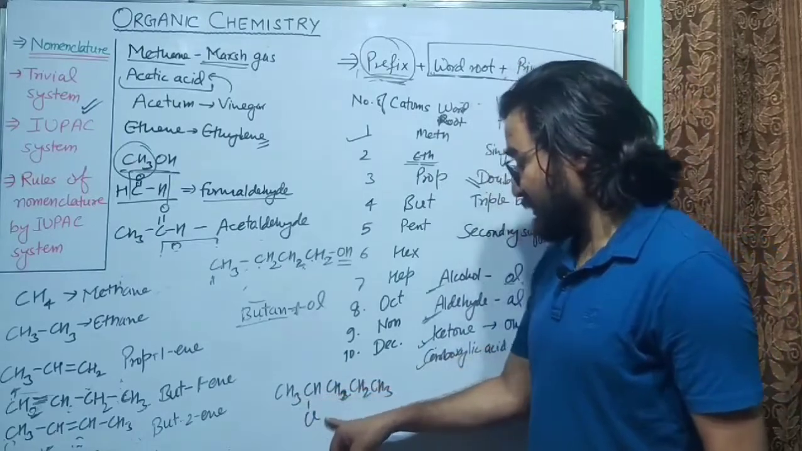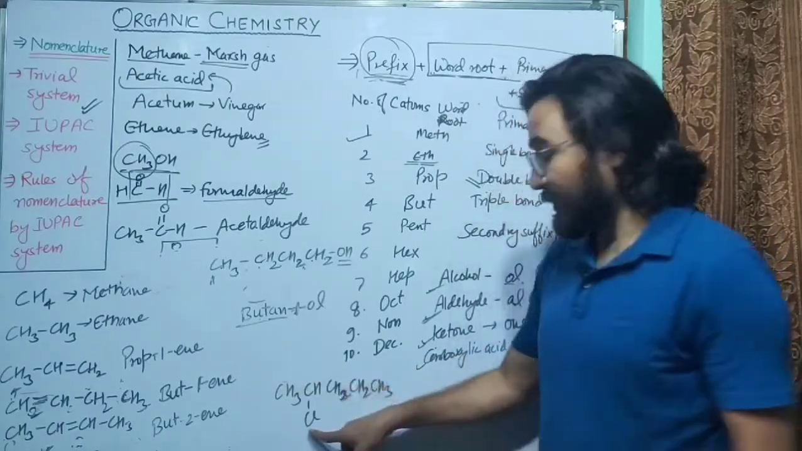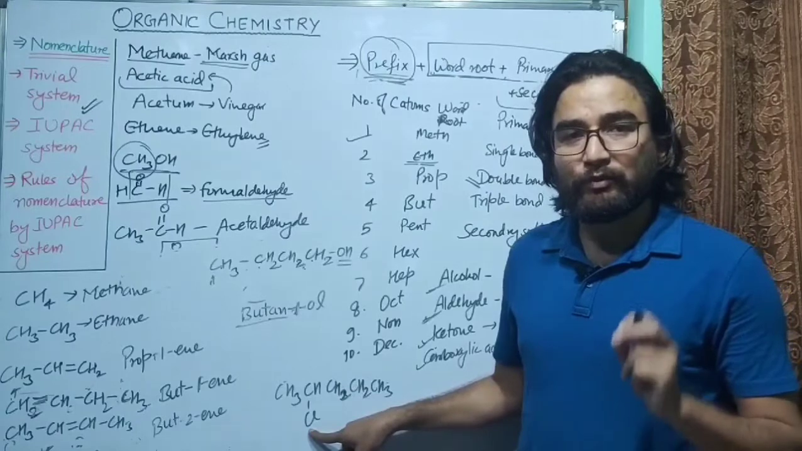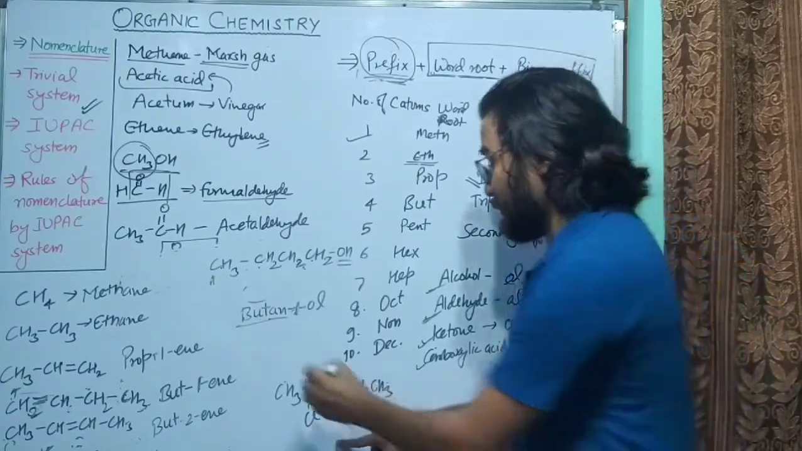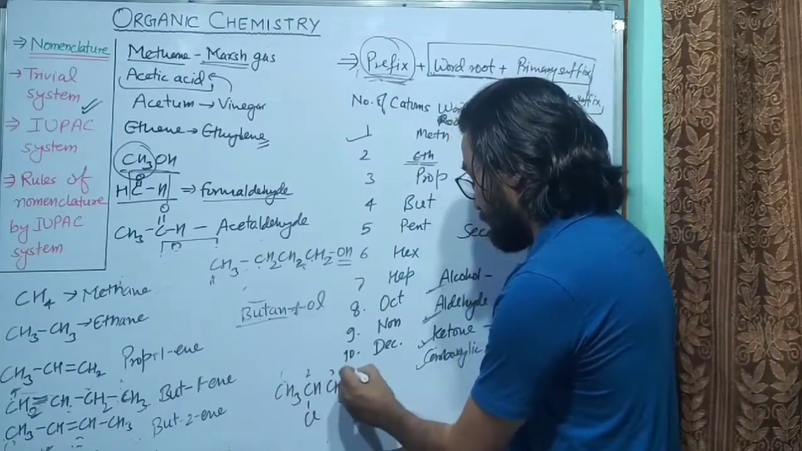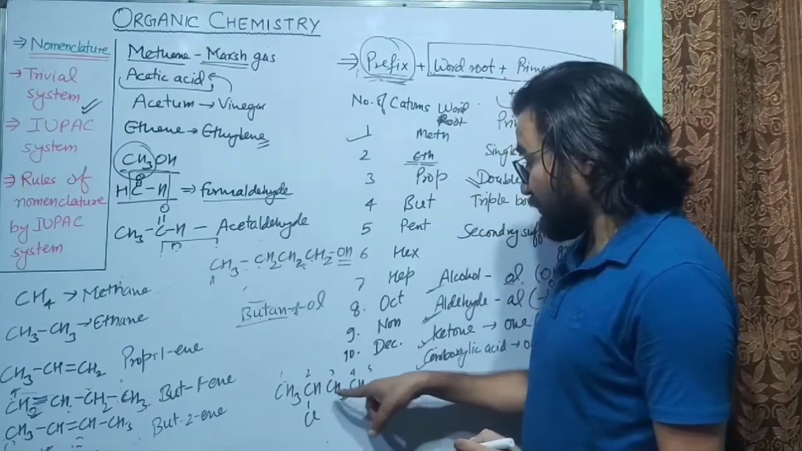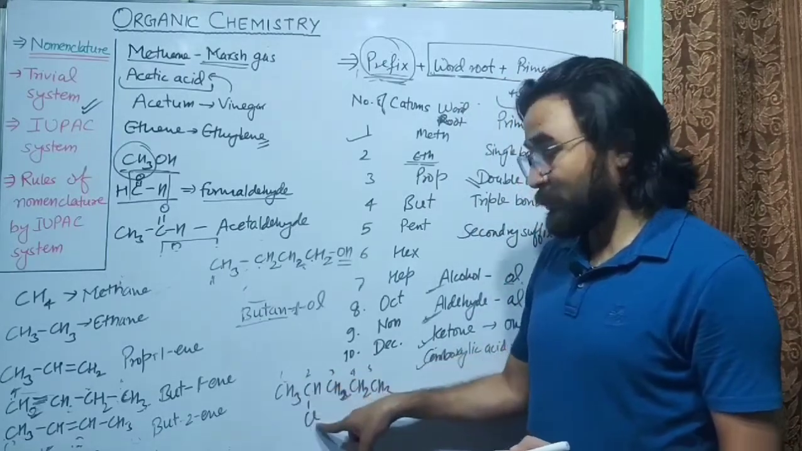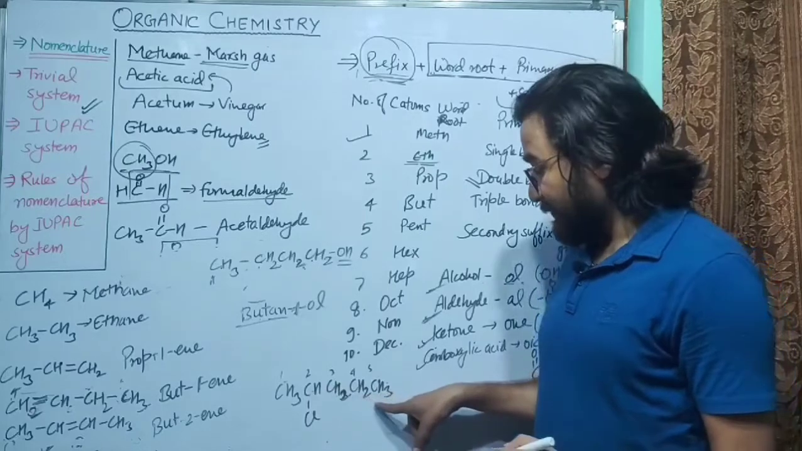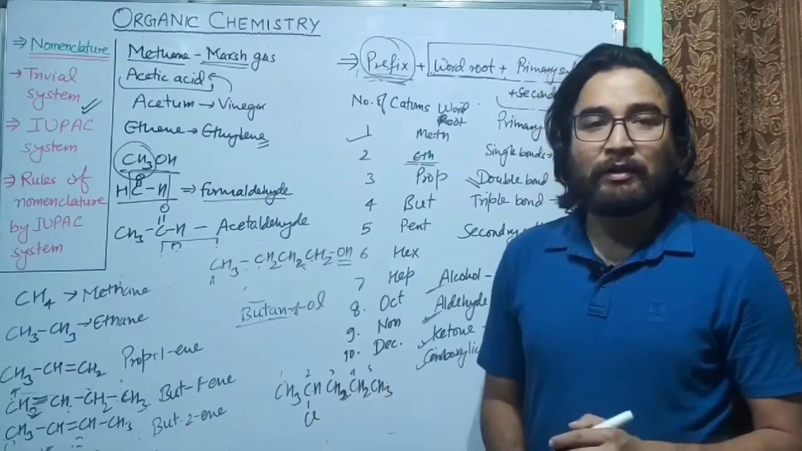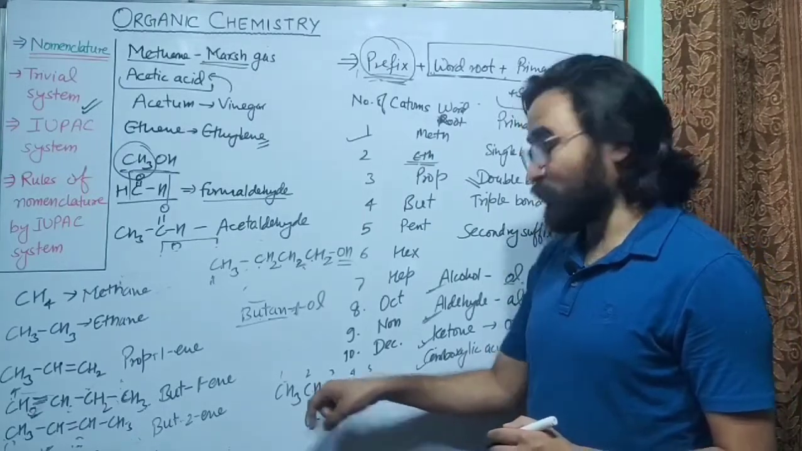CH3, CH, Cl. So you can count from here or here. But you also have to see the substituent group. If you count from here: 1, 2, 3, 4, 5. If you count from here: 1, 2, 3, 4, 5. So from here the substituent group is attached to the second carbon atom, and from the other side the Cl is attached to the fourth carbon atom.